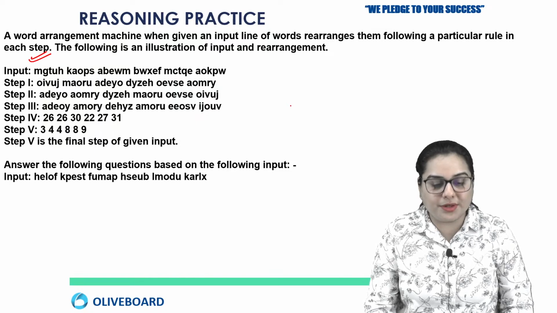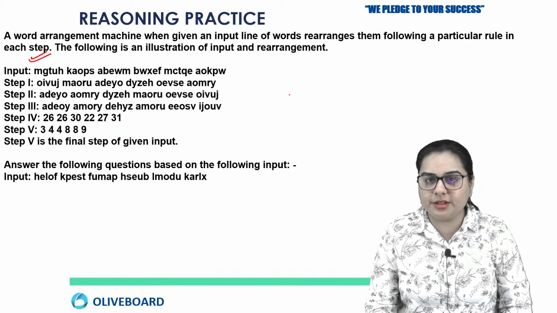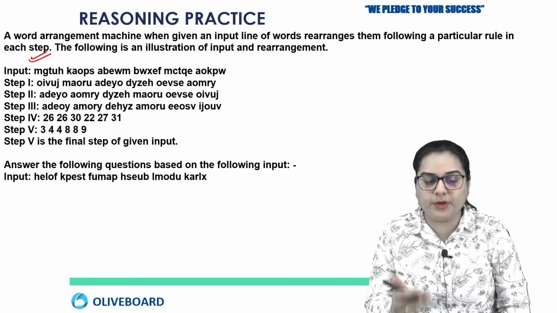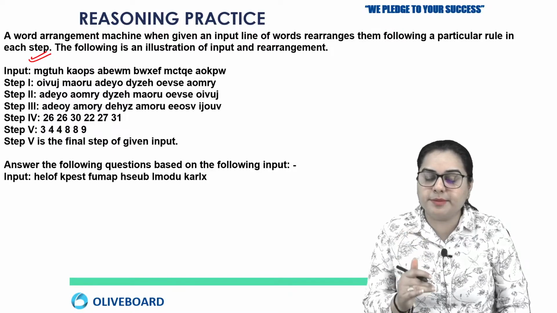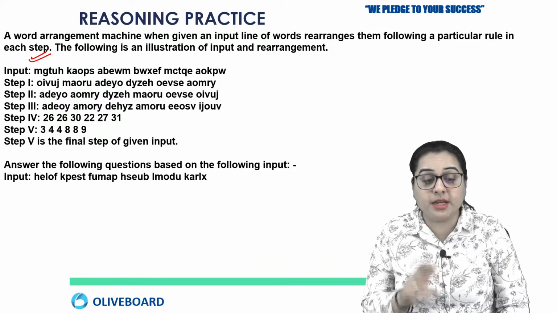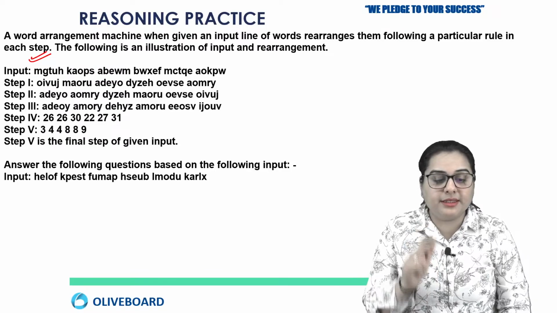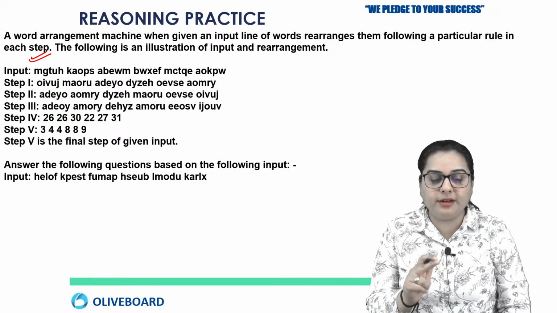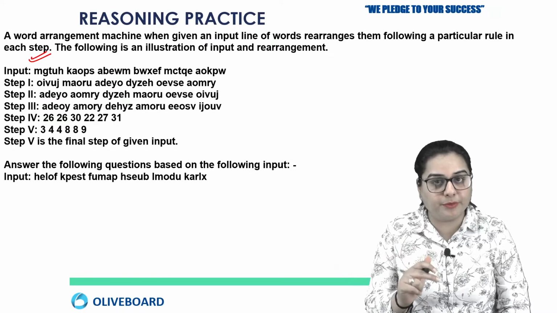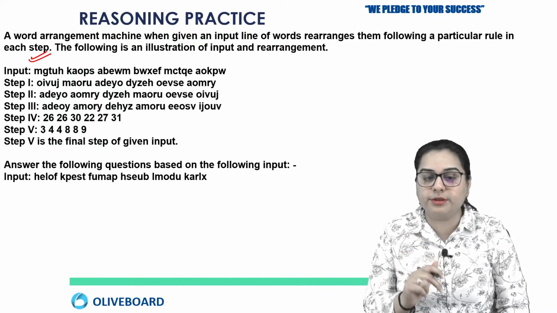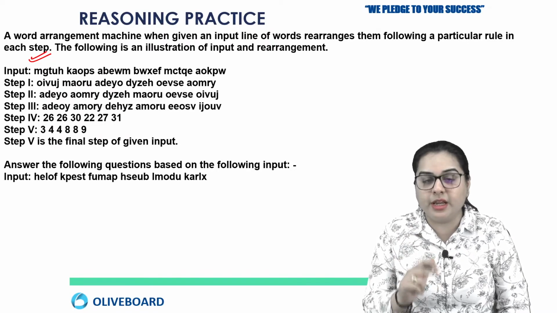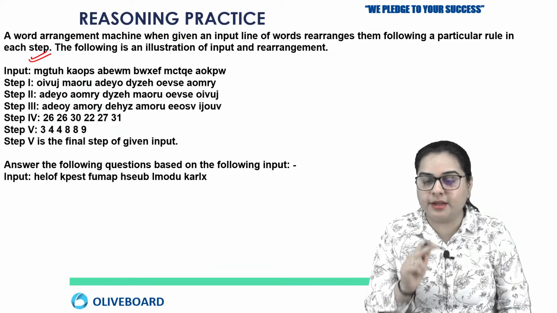So what is happening now? This is the traditional question where you have input, step 1, step 2, step 3, and step number 5 is the last step, right? But here you have to check how the input gets solved into step 1, step 1 into 2, 2 into 3, 3 into 4, 4 into 5. So that's what you have to check, right?